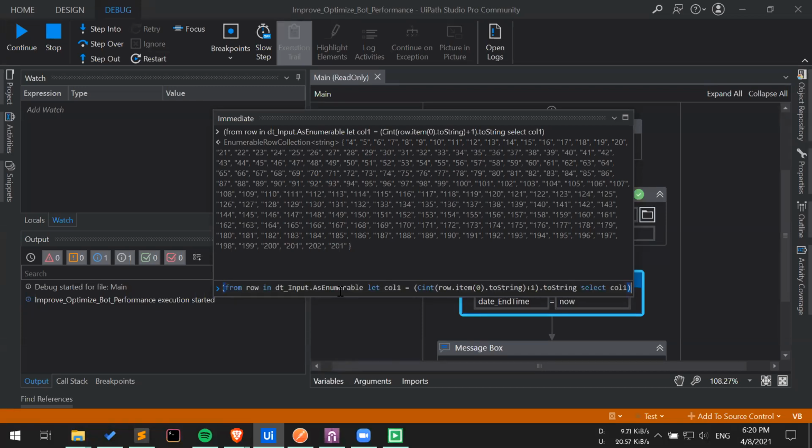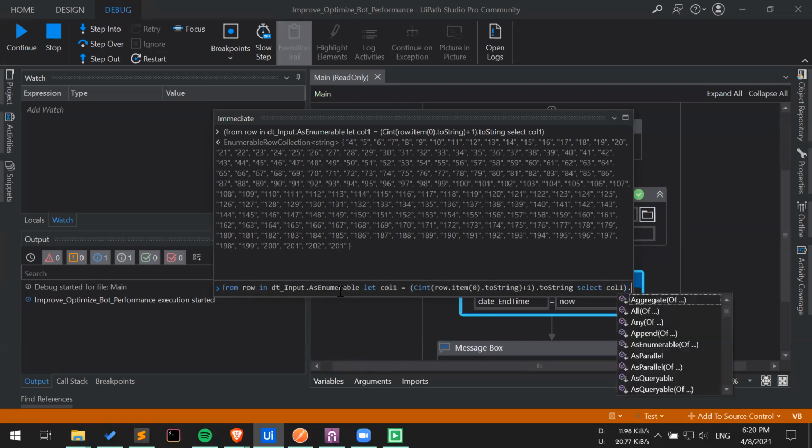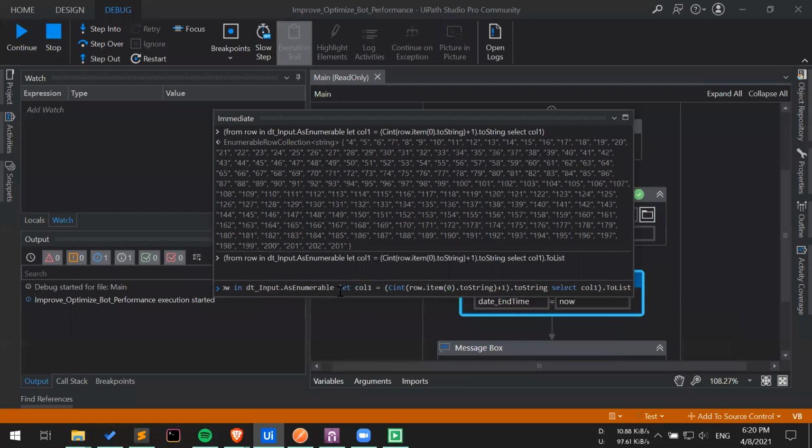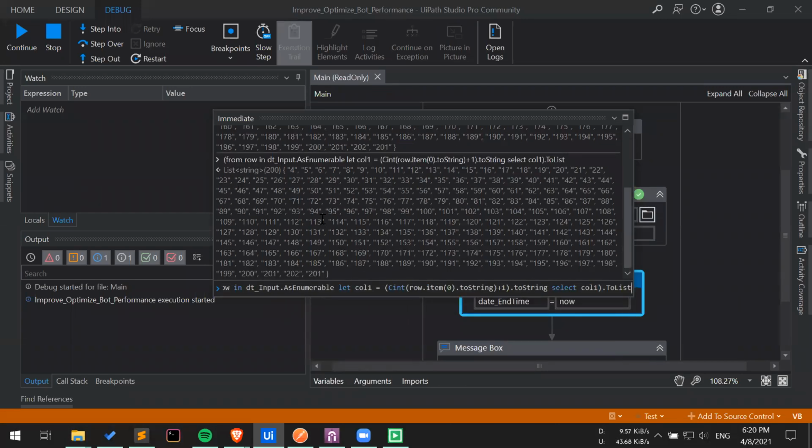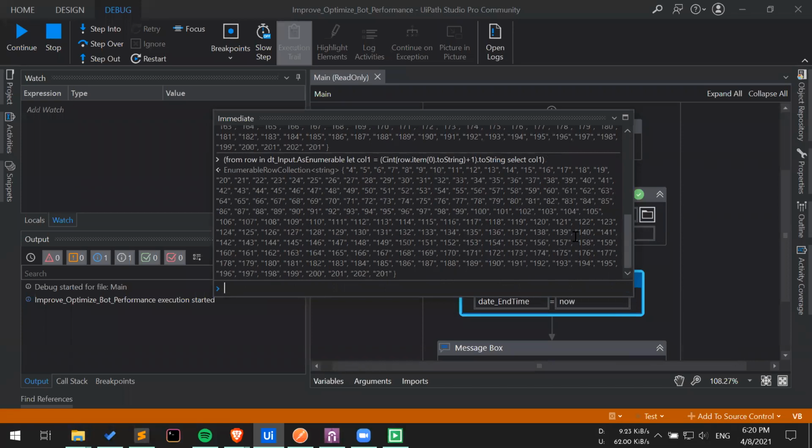And let me just go ahead and write dot ToList. Okay, so that is looking good. But if you notice one thing here, even though this has only one-dimensional data, the data type is EnumerableRowCollection of string. It is not of the expected type of data table. So how do we convert it into a data table?